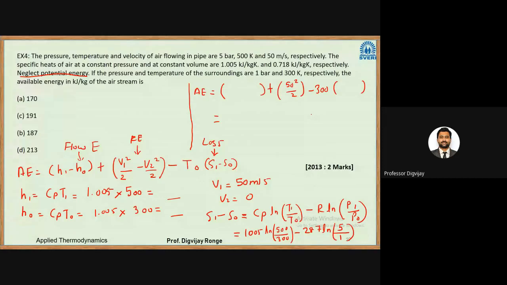So we have some answers here. 187, two answers are there, so I will take that. The units will be kilojoule per kg. This was asked in 2013 GATE for 2 marks. This is a type of numerical question where you have to type your answer there, and depending on the accuracy of your digits, you will be awarded the marks. There is also an MCQ version, where option B will be correct.